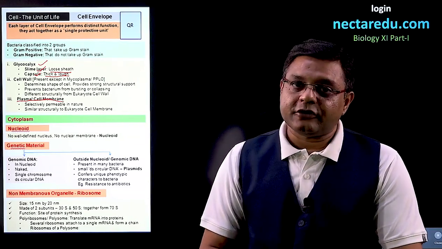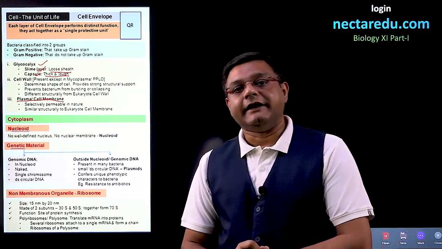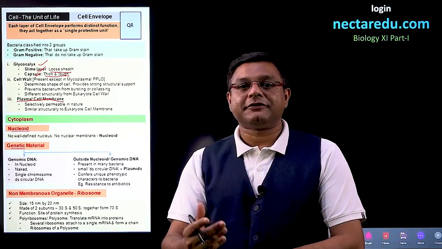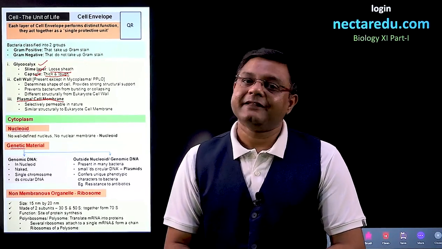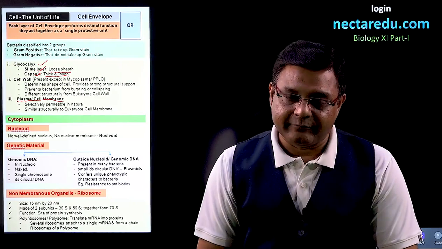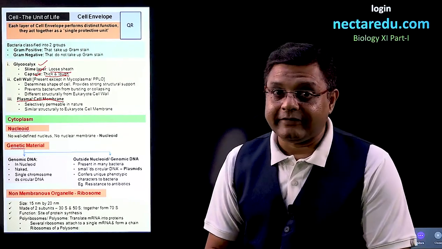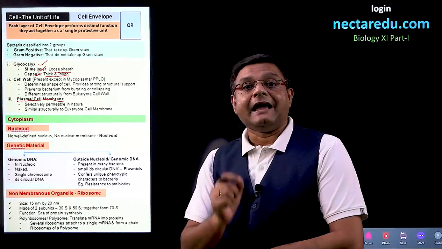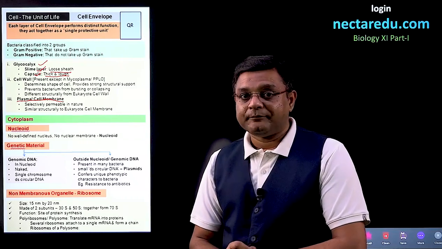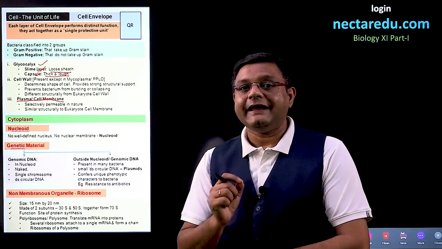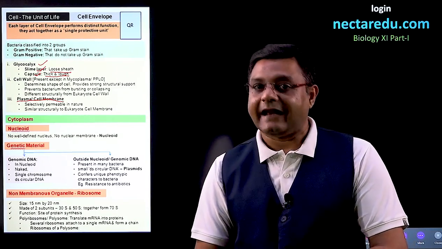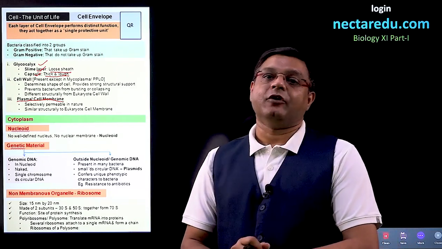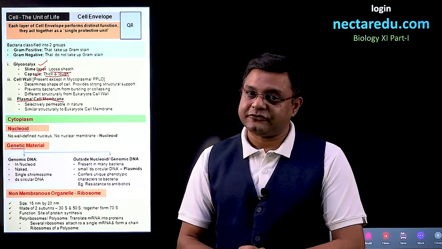On the basis of the cell envelope, we can divide bacteria into two parts: gram-positive bacteria and gram-negative bacteria. What is the difference between these? The difference lies in the structure of the cell envelope. We stain bacteria with a stain called Gram stain, developed by a scientist called Christian Gram.